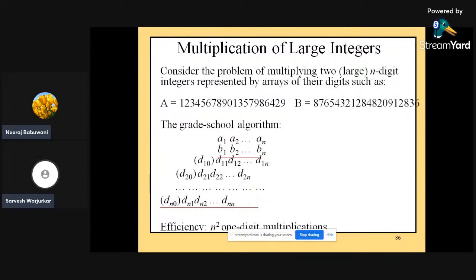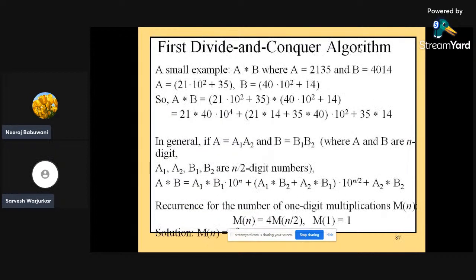Multiplication of large integers can also be possible with respect to this particular algorithm. For example, a has a particular value and b again has a very large value. The grade school algorithm is applicable for such large integers, where the efficiency is n to the power 2 one-digit multiplications. It can be applicable with the help of only one digit.